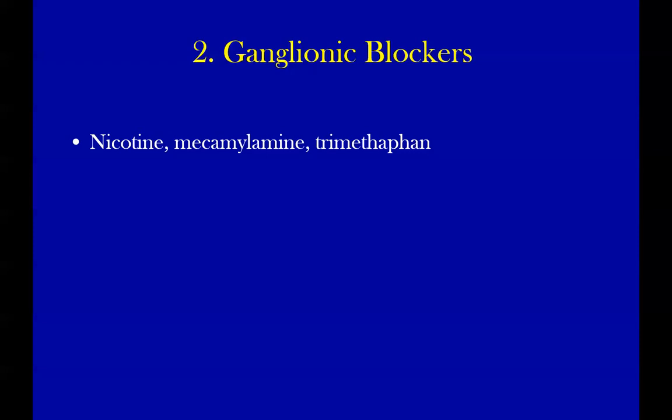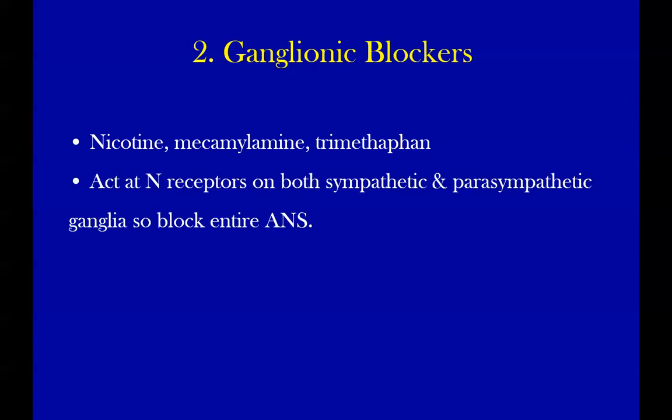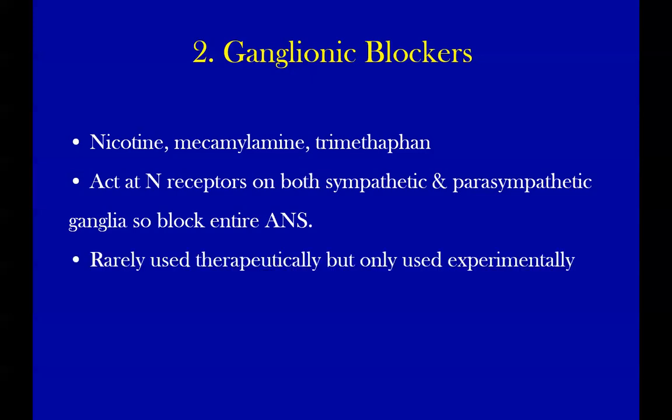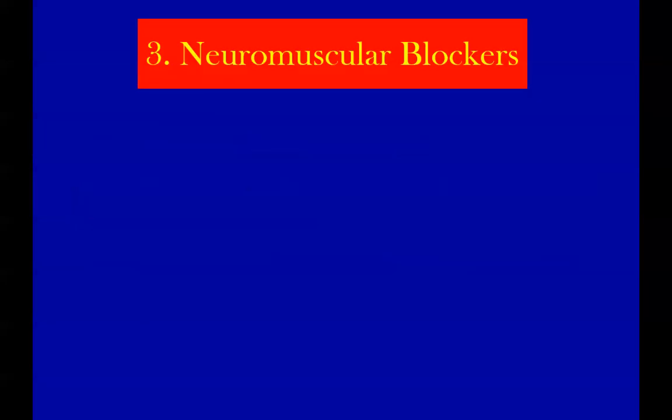We'll discuss this phenomenon later on in the context of neuromuscular blockers. So mecamylamine, trimethaphan, these drugs act on nicotinic receptors on both sympathetic and parasympathetic ganglia to block the entire ANS. Useless, not used therapeutically, simply just to confuse you, to add a few drugs in your pharmacology. These are here, otherwise they are not drugs in your practice at all. That's more important.